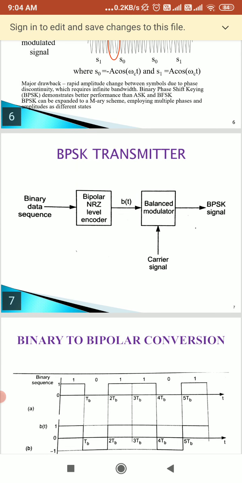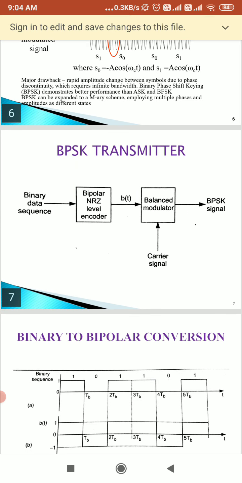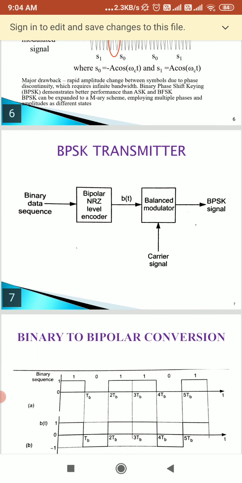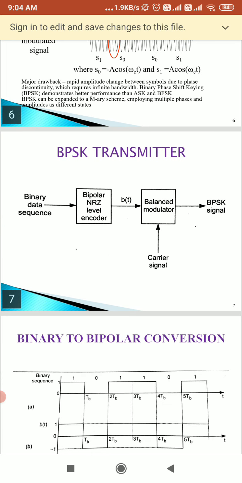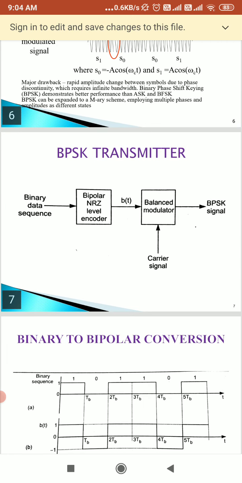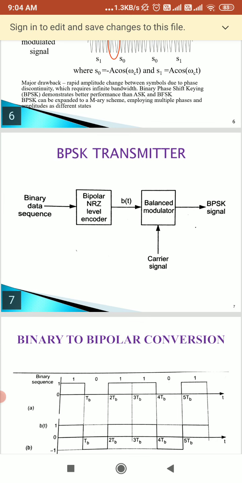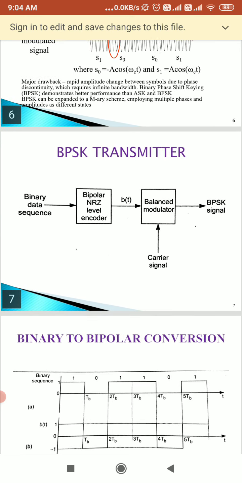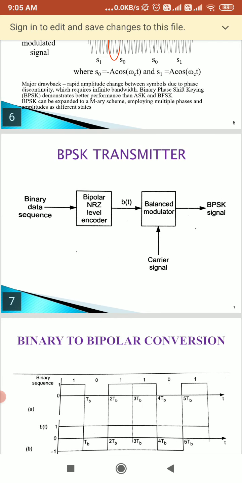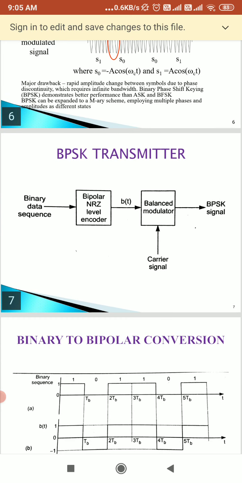When we are using the BPSK transmitter, in binary phase shift keying we take a pair of signals, S1 of t and S2 of t. S1 of t represents 1 and S2 of t represents 0. We get S1 of t equal to square root of 2 Ps cos 2 pi fct, and S2 of t equal to square root of 2 Ps cos(2 pi fct plus pi), because here we are changing the phase.